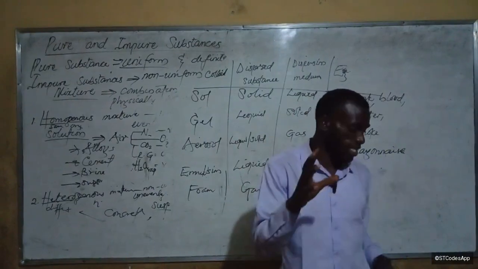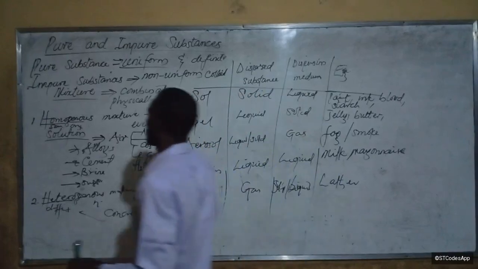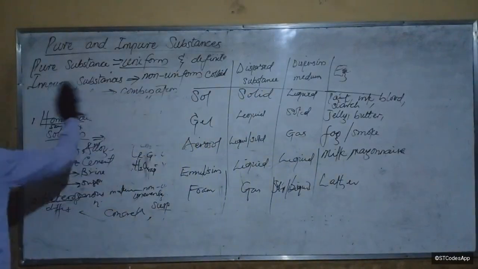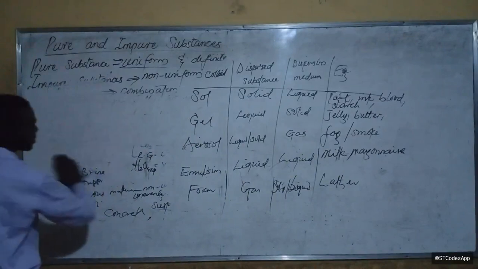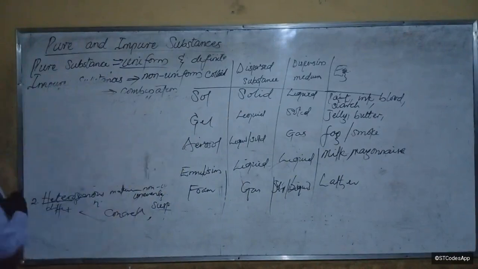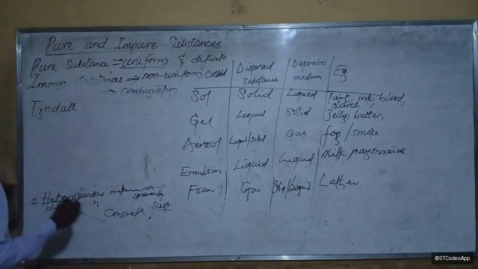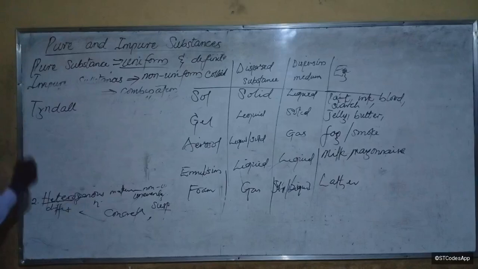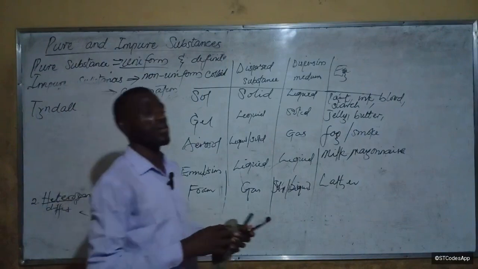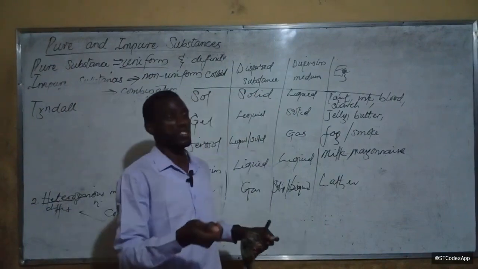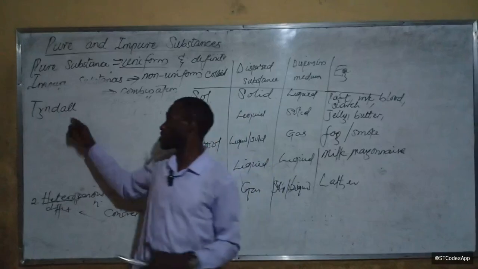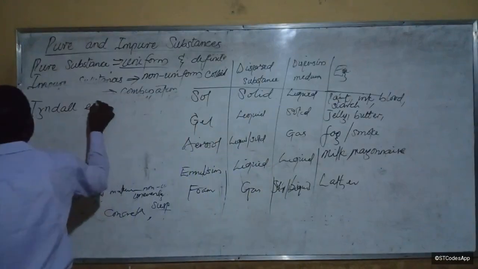Now a very important thing you should know about colloids is what is called the Tyndall effect. It was discovered by Tyndall, so that's why it's called the Tyndall effect. The Tyndall effect is the capacity of a colloid to scatter light. Colloids have the capacity to scatter white light when incident on them. So that property is called the Tyndall effect.